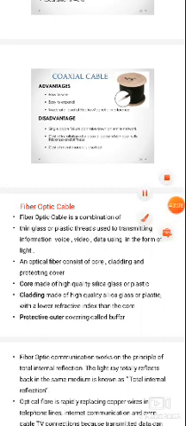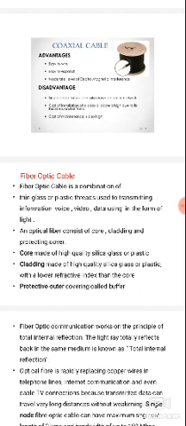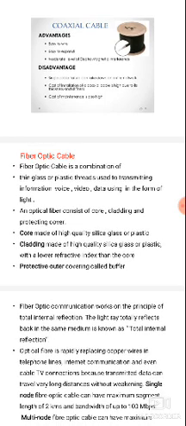The next type of guided media is the fiber optic cable. In fiber optic cable, we are using three materials. One is the core, the second is the cladding, and the last one is the plastic coated material, also called the jacket. In fiber optic cable, the data is transmitted in the form of light. Light is the communication media in fiber optic cable.